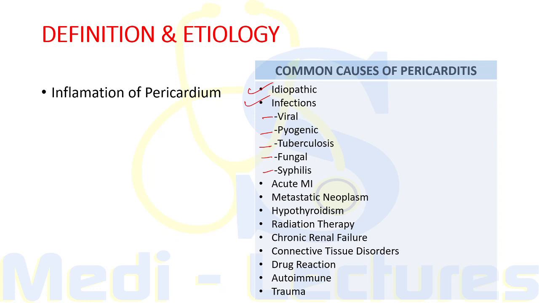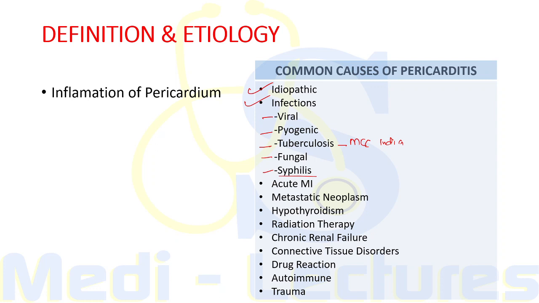The pyogenic infections include pneumococcus, staphylococcus, legionella, etc. Tuberculosis is the most common infectious cause in India. Fungal causes include histoplasmosis and candidiasis. It can also be caused by syphilis and other parasites.